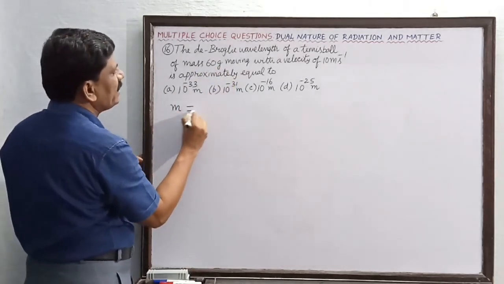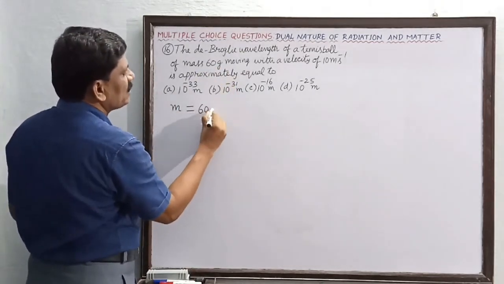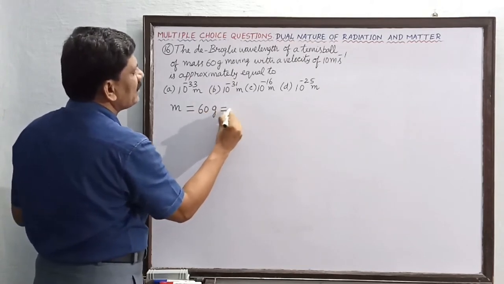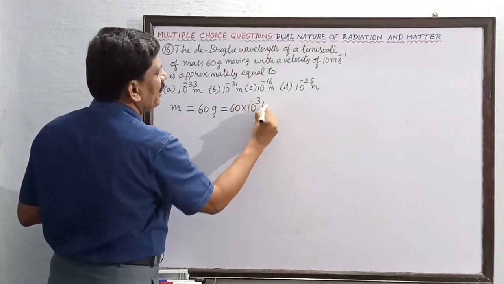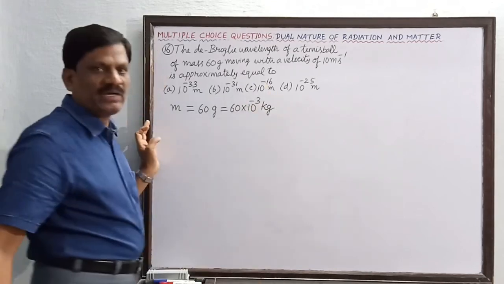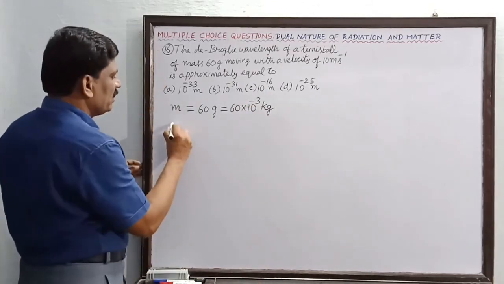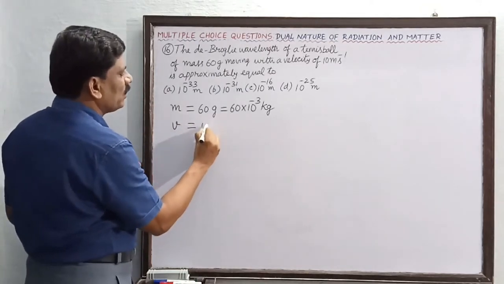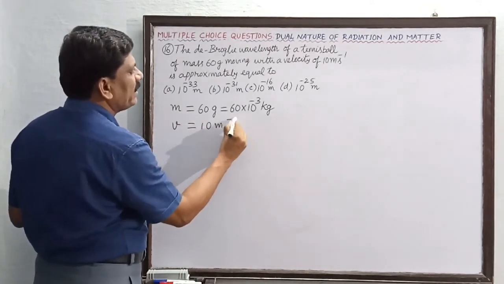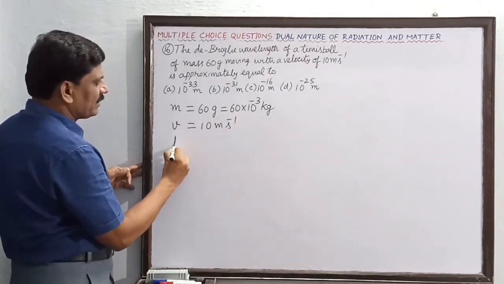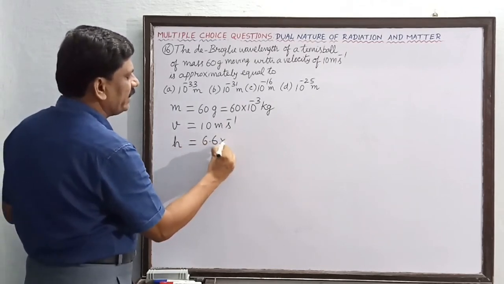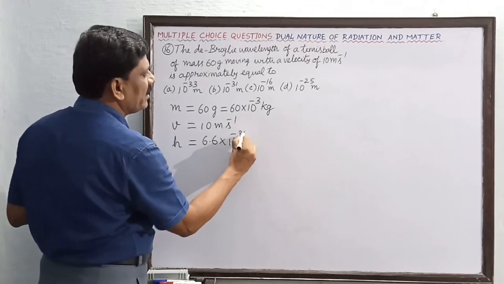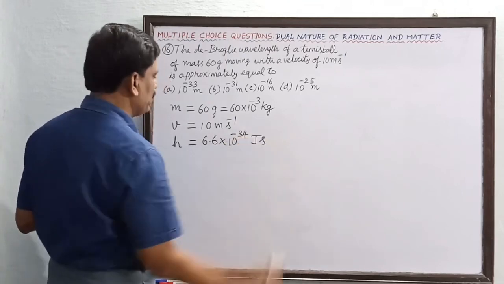So mass is equal to 60 gram. This is 60 multiplied by 10 to the power of minus 3 kilogram. In SI unit you have to convert first. Then the velocity is equal to 10 meters per second. Then the Planck's constant can be taken as 6.6 into 10 to the power of minus 34 joule second.